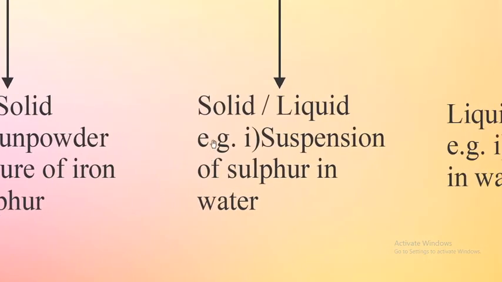If we see one more, solid liquid heterogeneous mixture. For example, suspension of sulfur in water. Actually, sulfur won't be dissolved into water. If you take sulfur powder and stir it into water, it forms a suspension. The particles will spread over in the water. So those particles of sulfur can be seen clearly, like dirty water. So it forms a heterogeneous solid liquid mixture in the water.